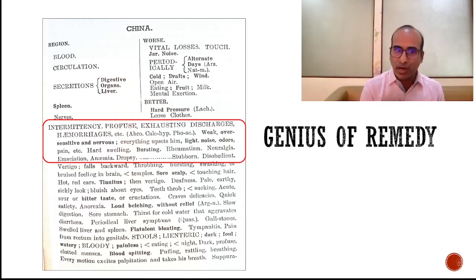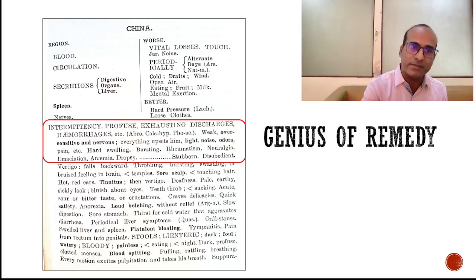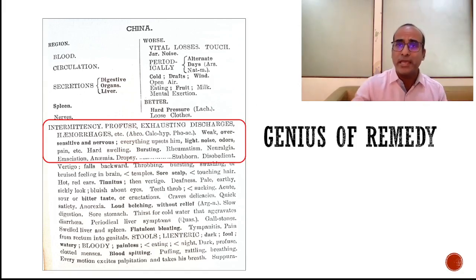If you are able to grasp this, you will master that remedy and find it in your practice. So in order to prescribe China, there has to be periodicity, profuse exhausting discharges, a history of loss of vital fluids, and because of that the person becomes weak, nervous and sensitive. This is the genius of China, and this is the strength of Boger's Materia Medica.